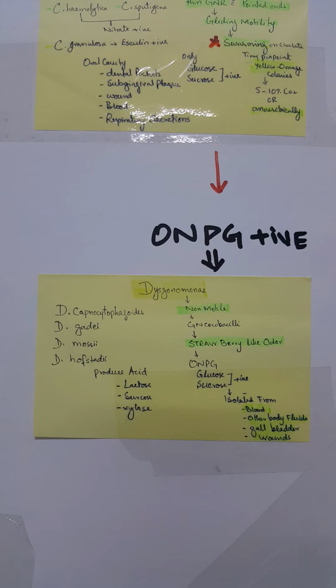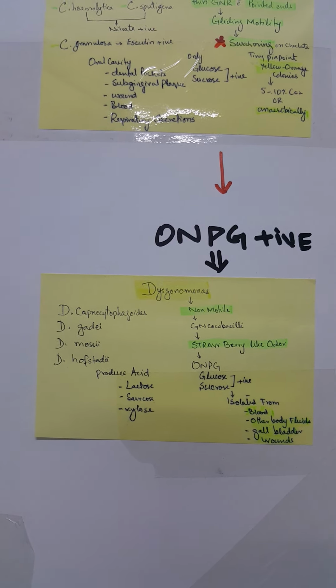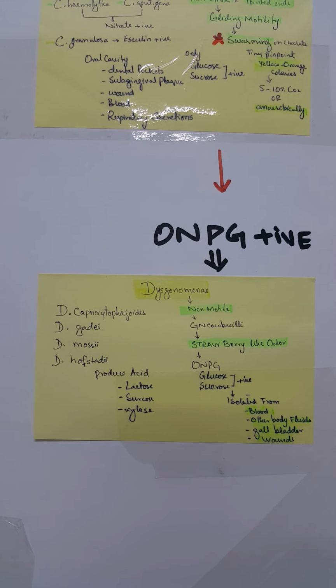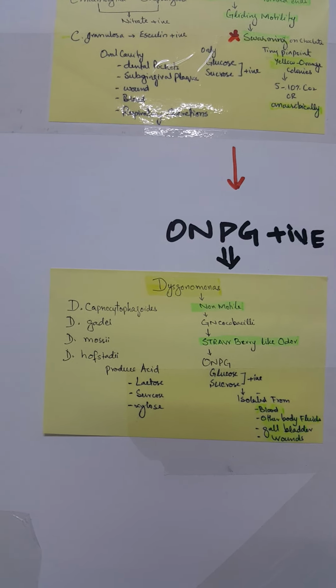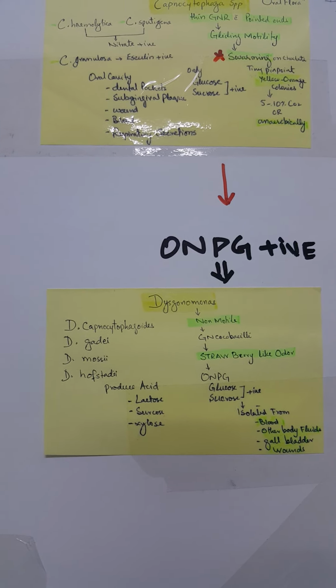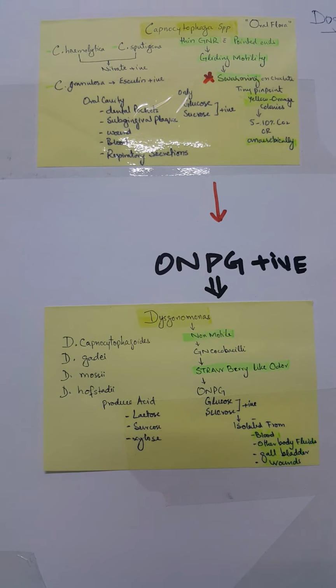and other body fluids, and gallbladder wounds. It produces acid from lactose, sucrose, and xylose, and this organism has some subspecies, that is Diagomonas capnocytophagoides, Diagomonas gilardii, Diagomonas mossii, Diagomonas hofstadii.